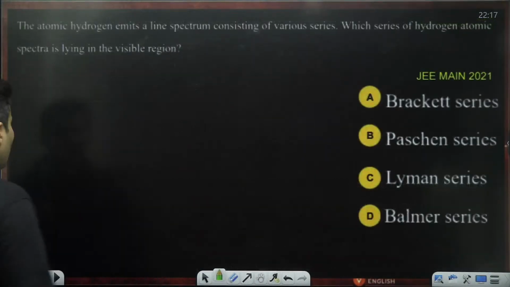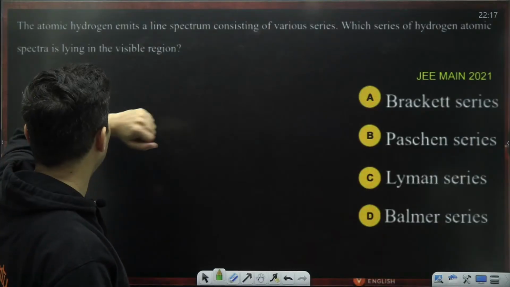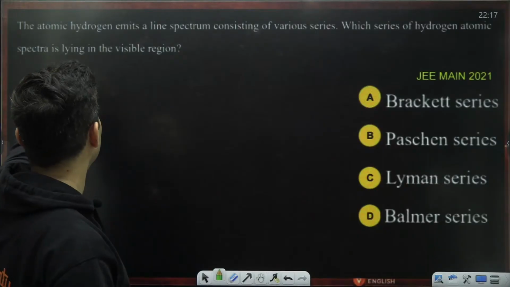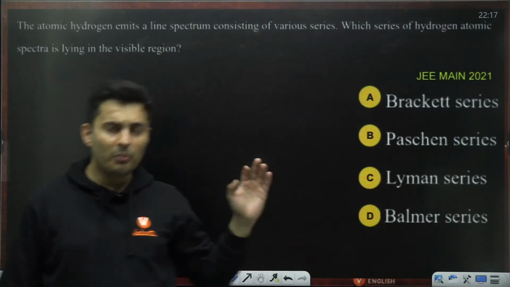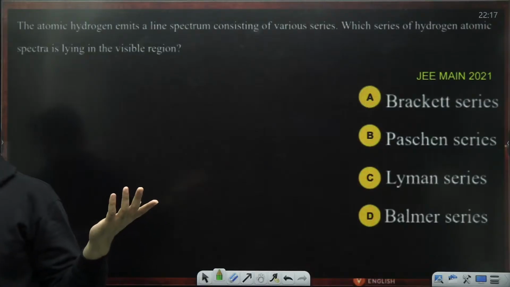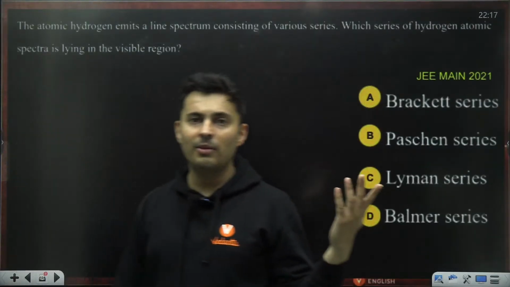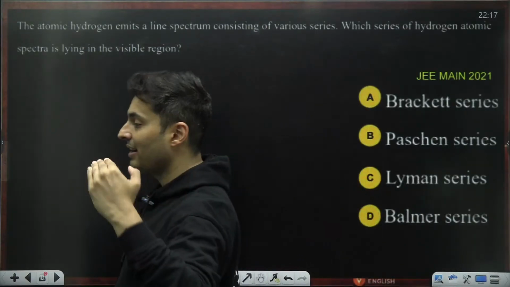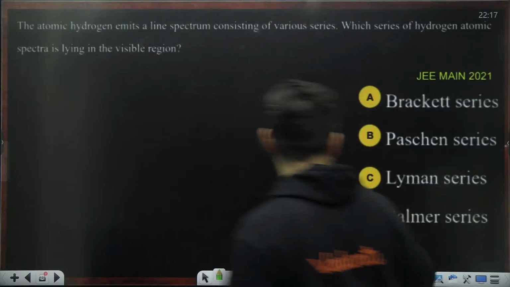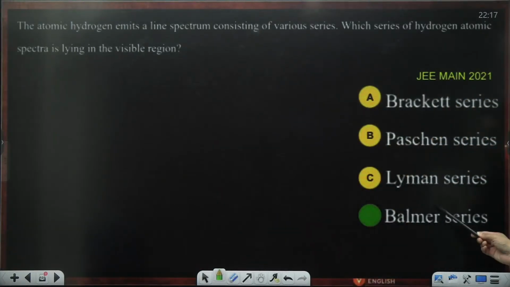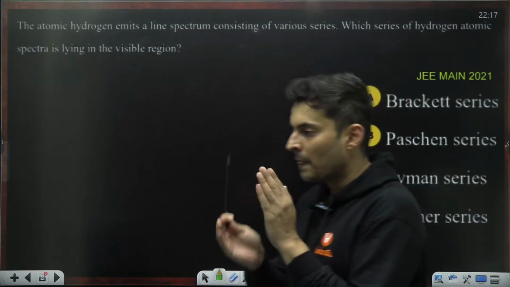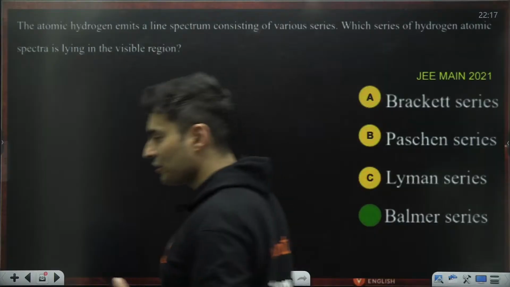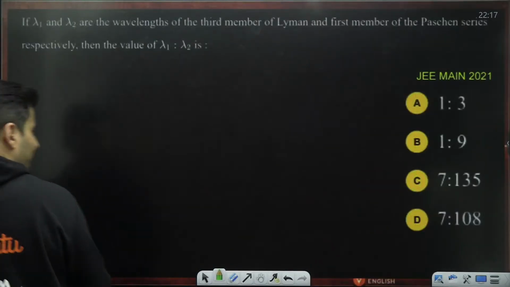Okay. Moving on. The atomic hydrogen emits a line spectrum consisting of various series. Which series of hydrogen atom spectra is lying in the visible spectrum? Now, this is a pure theoretical question. If you know it, you know it. If you don't, you don't. Lyman, Balmer, Paschen. Balmer is visible. Lyman and Paschen go into ultraviolet and infrared ranges. So this is basically your middle one, which is in the visible spectrum. Very good. Awesome. Moving on.